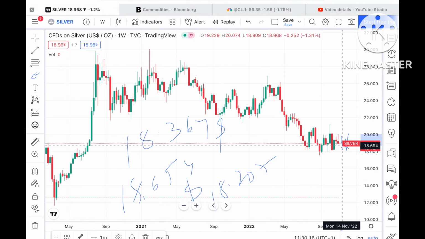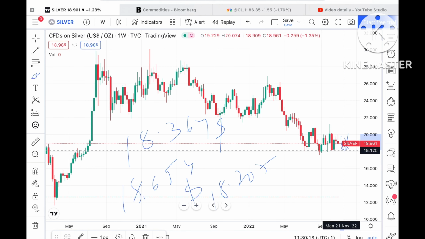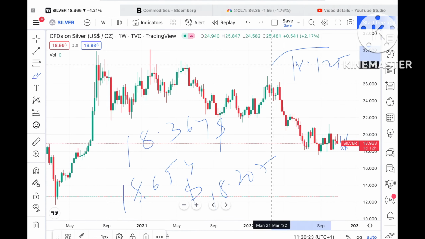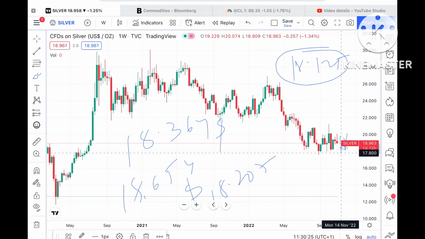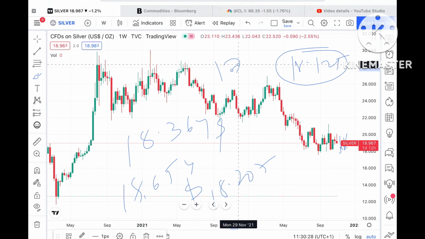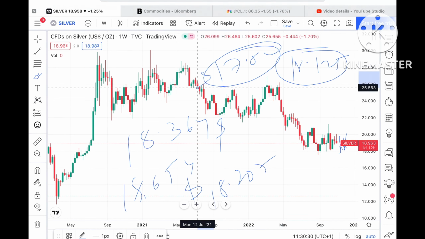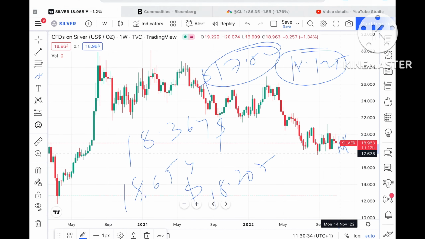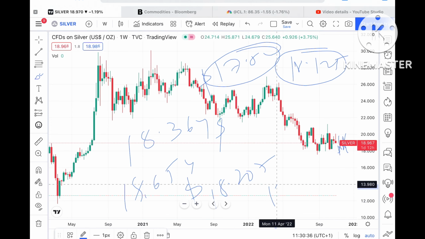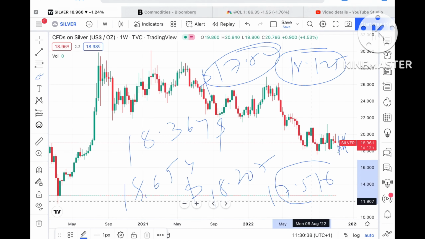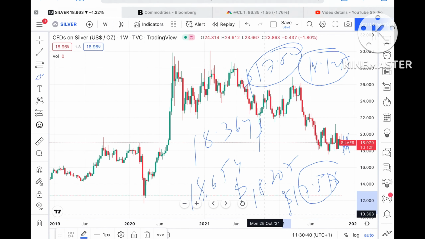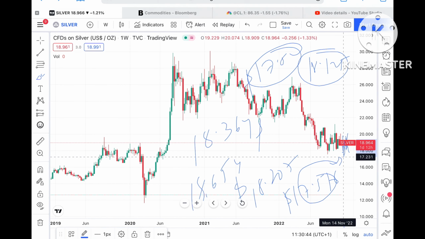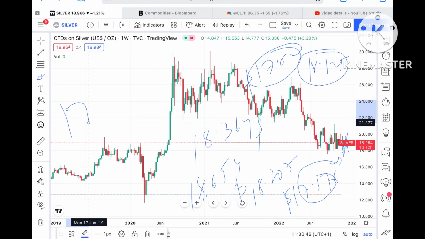Once the price falls below this level, it can touch $18.125, which is a weak support. From there it can touch around $17.800. If it goes below that level, it can go towards a strong support of $17.516, and from there it can bounce back towards the upside, or if it goes below that level, it can fall further down towards